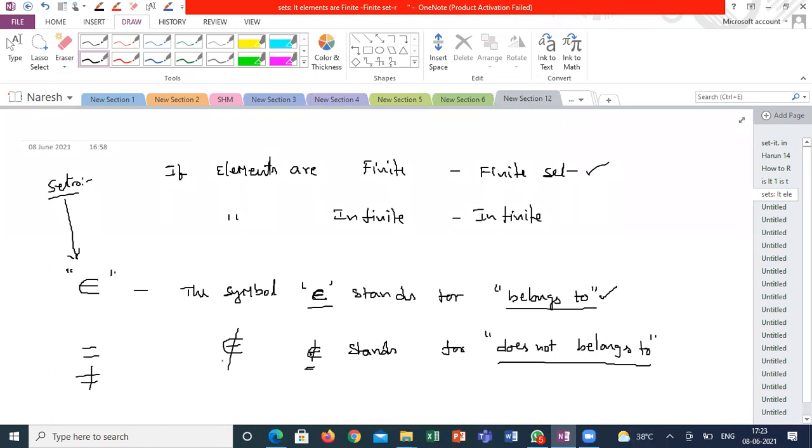So where will we use this symbol? After discussing one or two examples, it will be easy to understand the definitions.